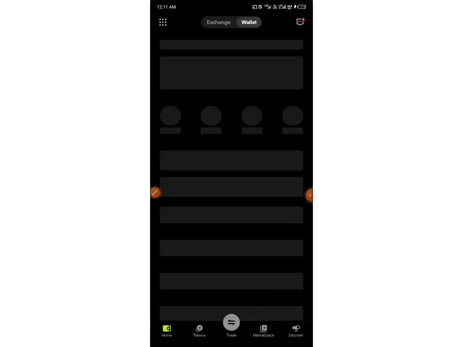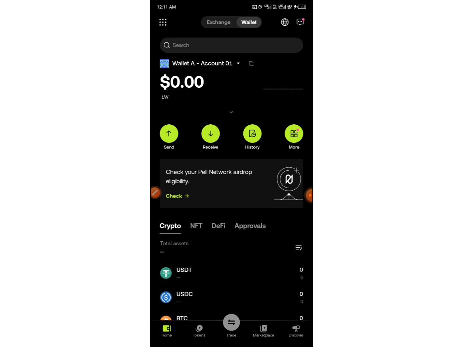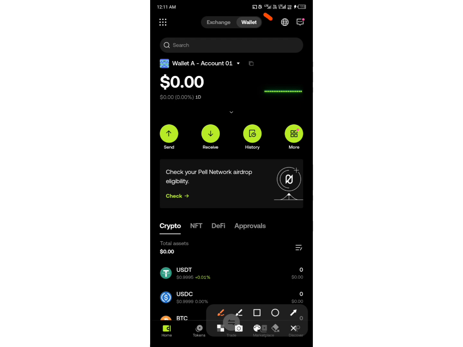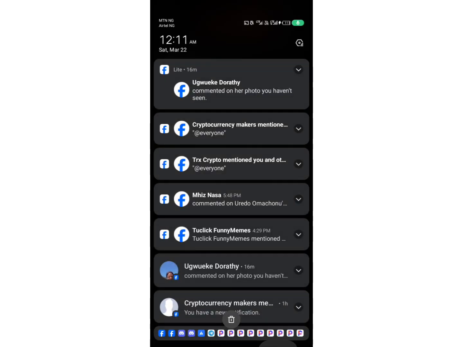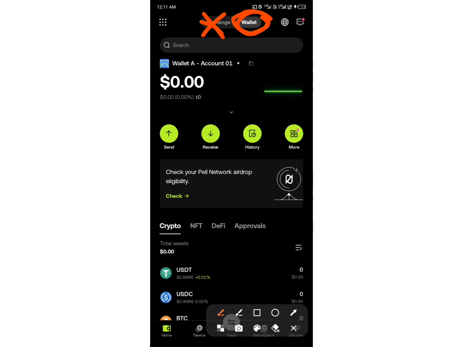All right, so it's loading up. Let's just give it some time, guys. It's coming up. All right, our OKS Web3 is now active, so we just have to proceed. Make sure that it is under the wallet session right here. Sorry guys, if it is under this exchange, just toggle it to this wallet session, okay?